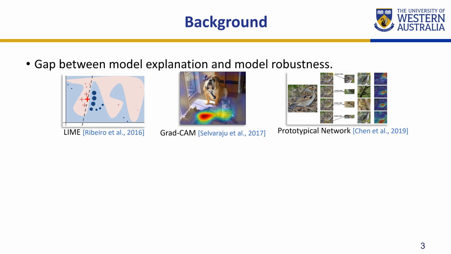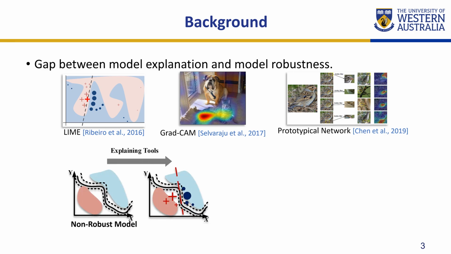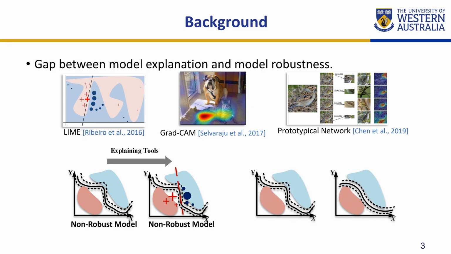To provide an understanding of black box models, different explaining tools are developed to explain the decision-making process of the models. Although there are different types of explaining tools, there is still a gap between model explanations and model robustness. In this work, we investigate how to incorporate explaining tools into the process of enhancing model robustness.